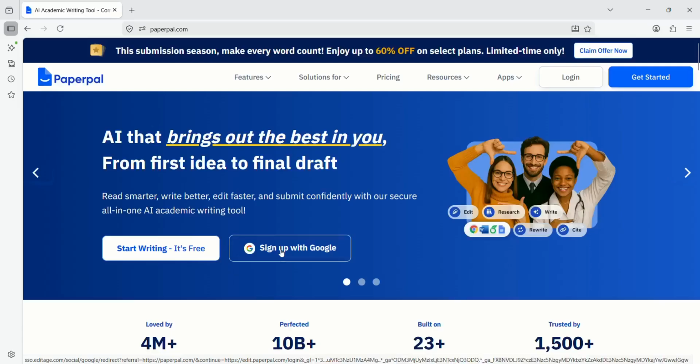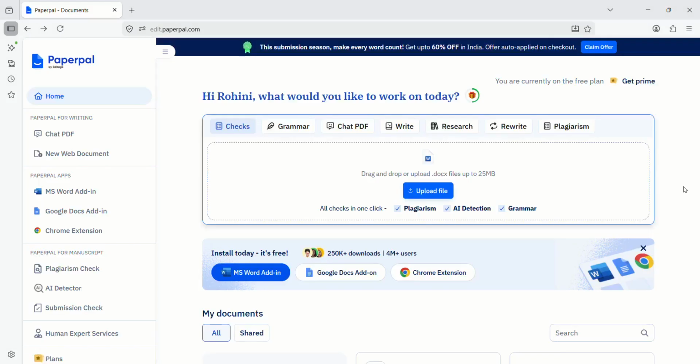Now let's sign in. After sign in, you will be redirected to this web page. This is the home page of PaperPal. So you can see the features: chat with PDF, plagiarism. Now these all features are available here. You can see, you just have to upload your file, and in one click you can check the plagiarism, AI detection, and grammar check. So these three things can be done in one click.